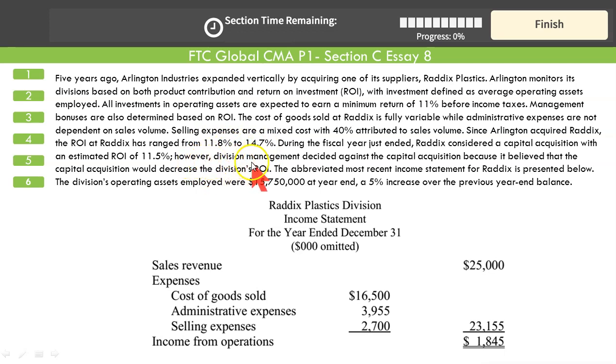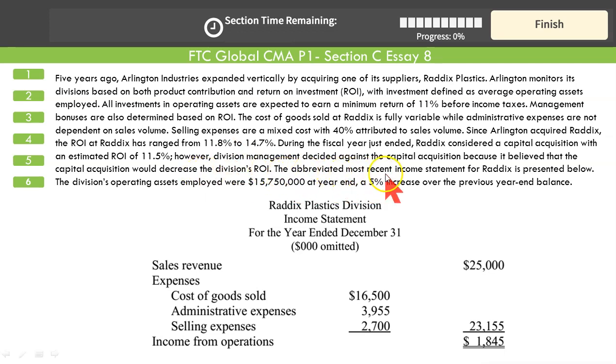However, division's management decided against the capital acquisition because it believed that the capital acquisition would decrease the division's ROI. This is the current ROI between 11.8 to 14.7. Taking on a project giving less return on investment will cause the overall return on investment of this division to fall. That's the issue. We'll discuss in question.